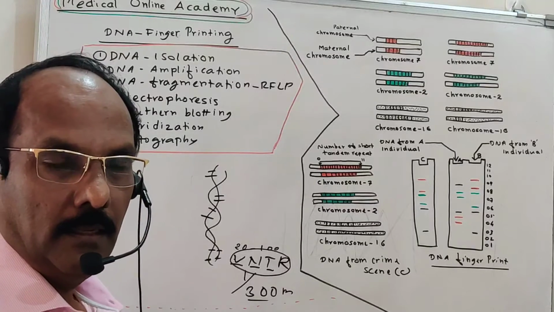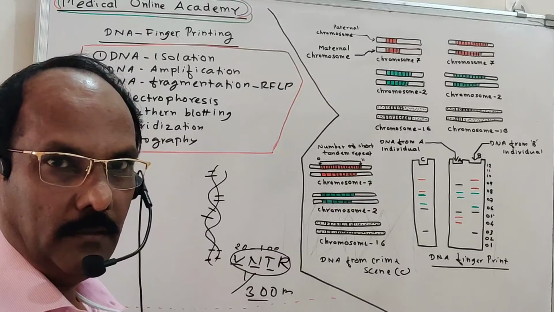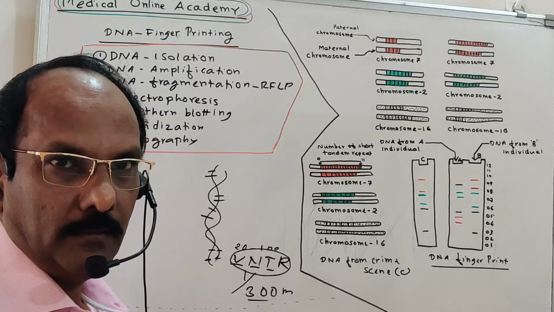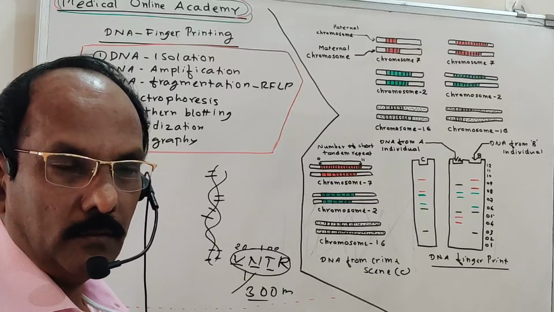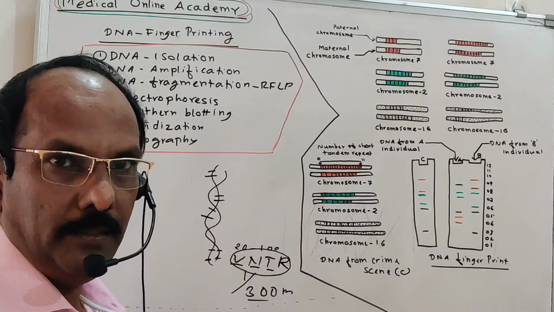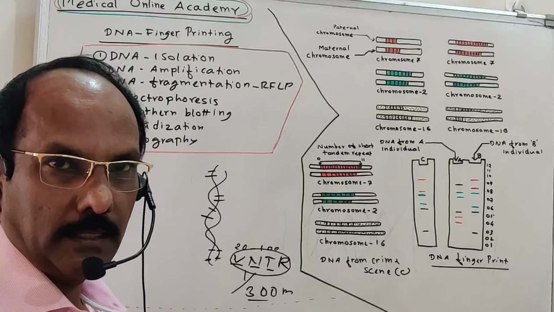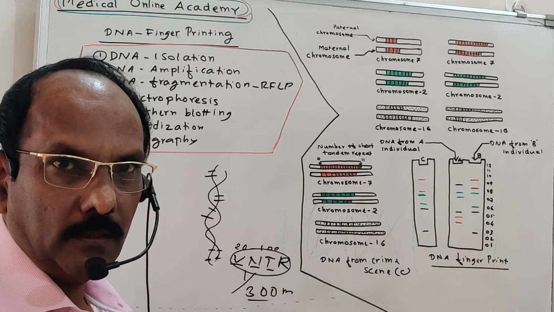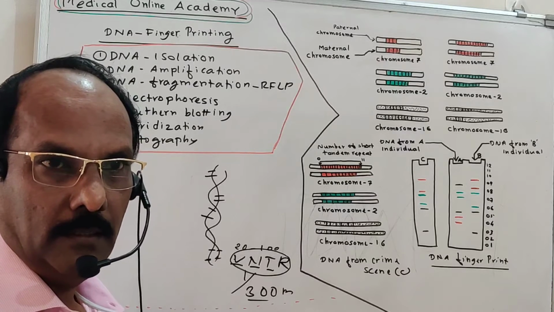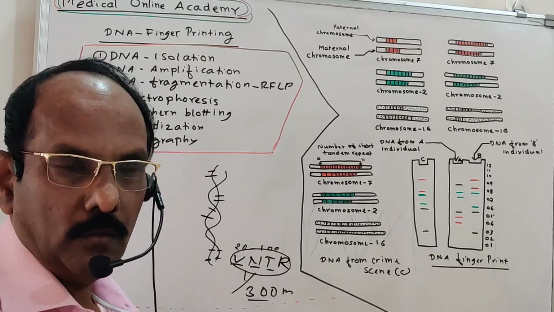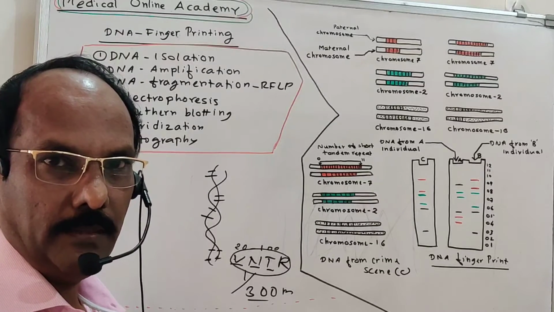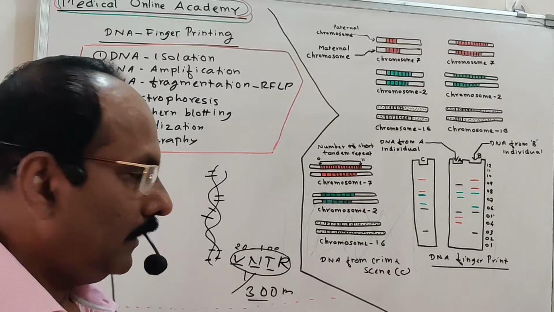For example, suppose a crime has happened. In this crime, we suppose 2 or 3 people performed it. Out of these 2 or 3 people, one man may be the main culprit, and we have to identify that person. For that, we collect the VNTR of these 3 persons and of the person who was killed. By comparing this VNTR, we can identify the particular person who did this crime.